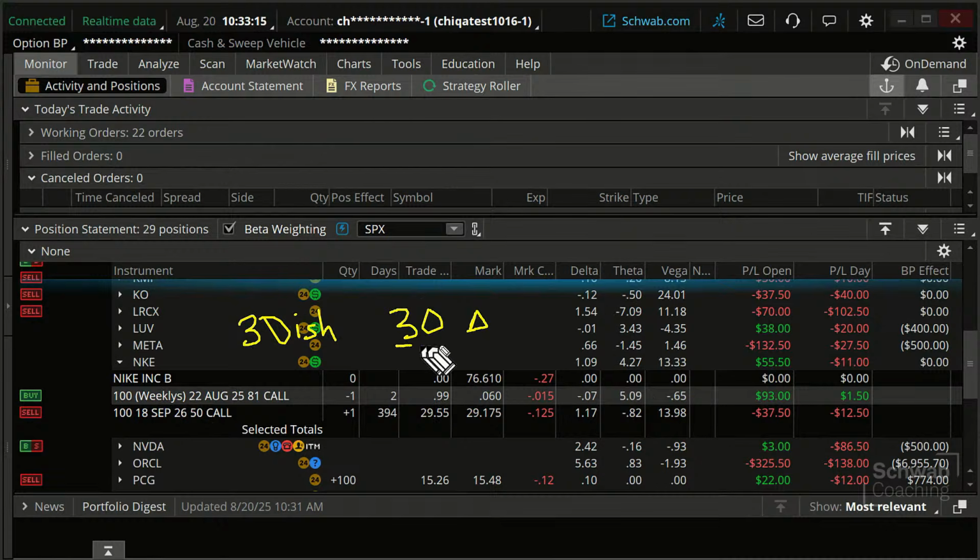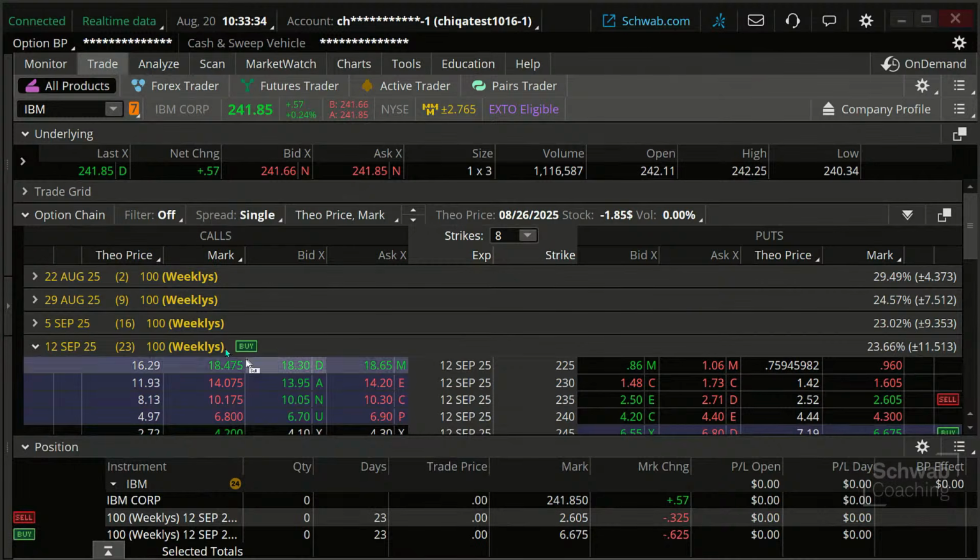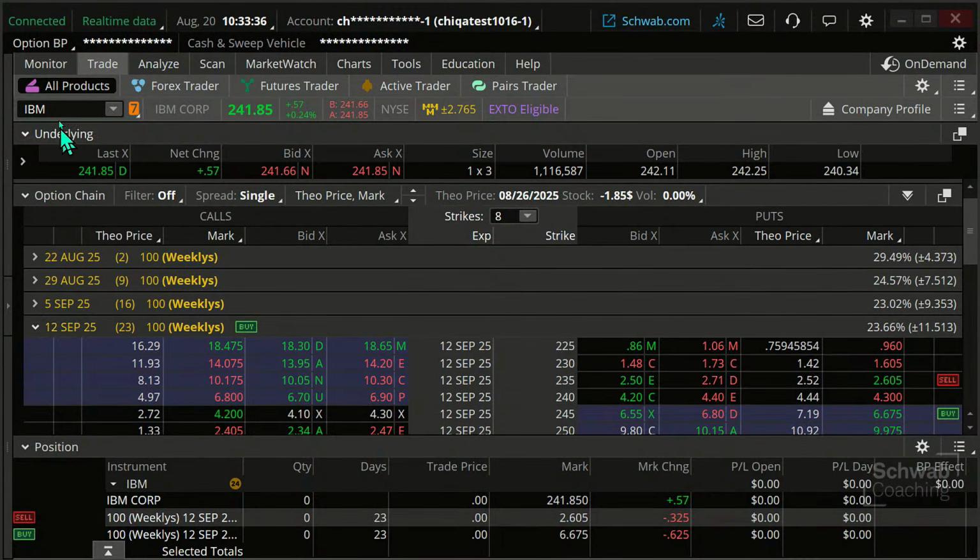We already talked about what delta means, but delta is sometimes used as a probability measure. So what I'm going to do here is look at my option chain on Nike. That's IBM. Let's go to Nike.